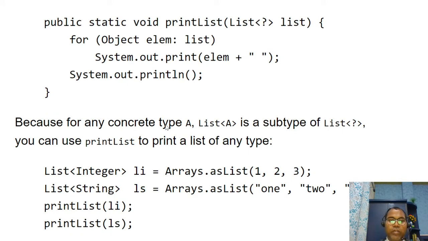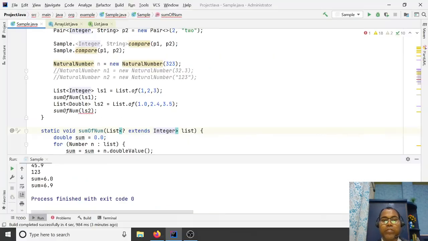So generally, these are the uses. It supports integer, it supports string, it supports each and everything you want. So you can use the unbounded wildcard.